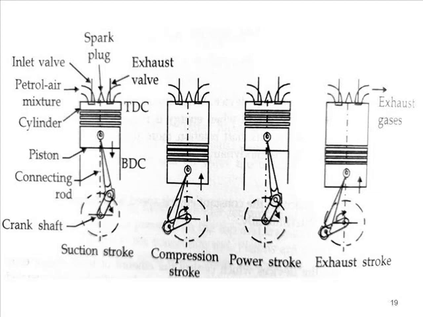So now during the compression stroke, the piston is moving from BDC to TDC, and both the suction and exhaust valves are closed. Above the piston, the air plus petrol mixture is filled, and when the piston is ascending, the volume above the piston reduces, so the pressure and temperature of the air plus petrol mixture keep increasing. Before the end of the compression stroke, there is occurrence of the spark.